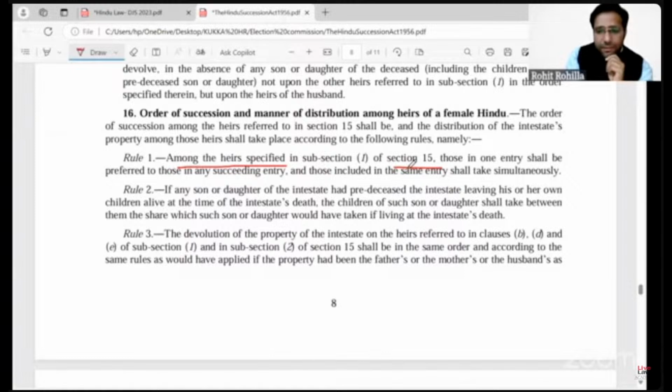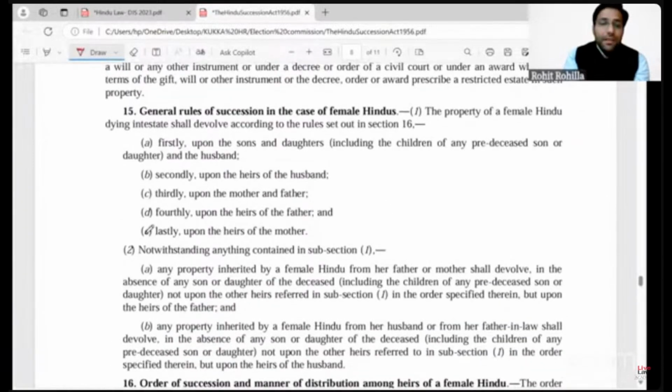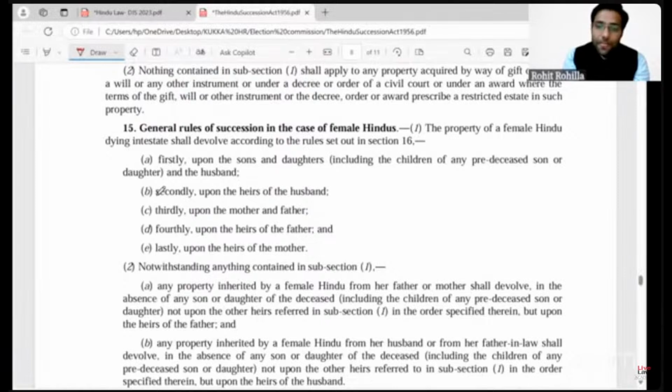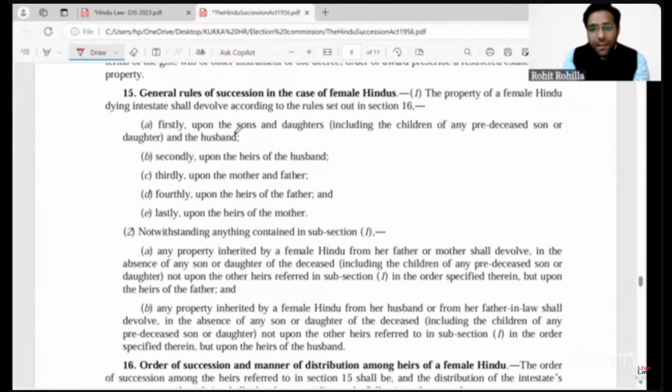Among the heirs specified in subsection 1 of section 15, those in one entry shall be preferred to those in succeeding entry, and those included in the same entry shall take the property simultaneously. Now let's see what section 15 subsection 1 actually says. Like I said, it classifies the heirs in case of property belonging to females. Firstly, the property will devolve upon the sons, the daughters, and this includes children of predeceased son or predeceased daughter, and the husband. These are mentioned as first class of heirs, right?